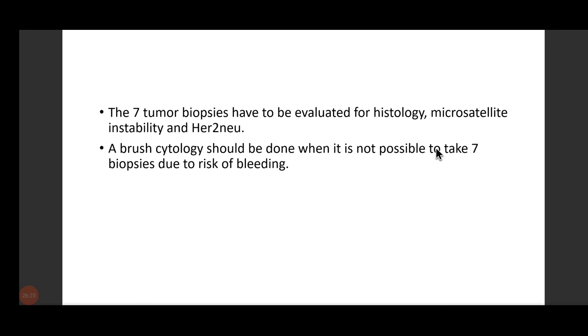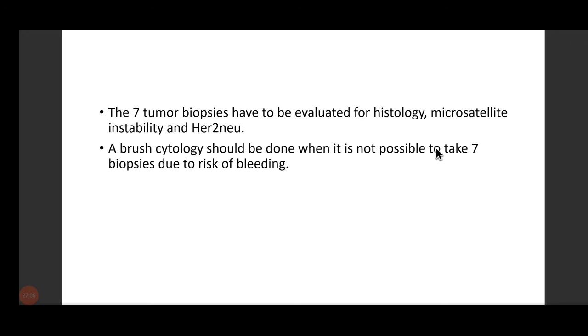Now we have done endoscopy. We need to take out biopsies. But do we take only one biopsy and come out? Will it be useful for us just to take one biopsy and come out? We need to do so many studies. So we take out at least 7 tumor biopsies, and one of them needs to be evaluated for H. pylori infection, whether the patient is having persistent H. pylori infection or not. Next, we go for histology to identify. First, we need to identify whether atypical cells are present or not. Next, we need to differentiate. If atypical cells are present, we need to differentiate the two types, which type it actually is.